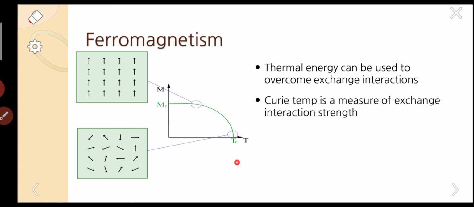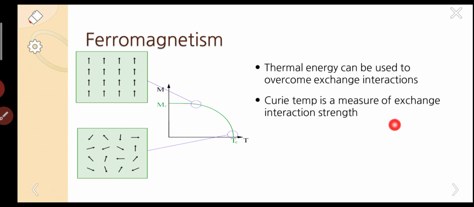The temperature at which the dipoles turn into random directions is called the Curie temperature. So Tc here is the Curie temperature. Simply, these are the two points: thermal energy can be used to overcome exchange interactions, and I have already explained the exchange interaction.